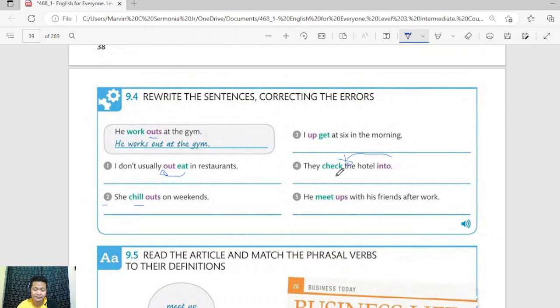And sorry, number five, we meet ups with his friends after work. Well, obviously, this is erroneous, because take a look at the particle. We added s, but it shouldn't be there, the s should be added to the verb. All right, so the answer here is he meets up with his friends after work.